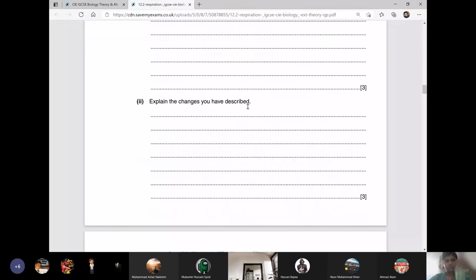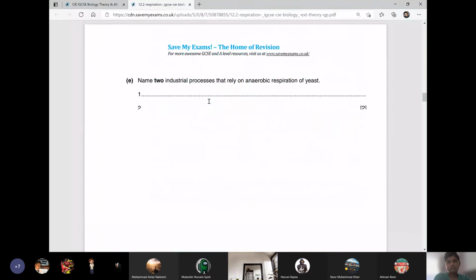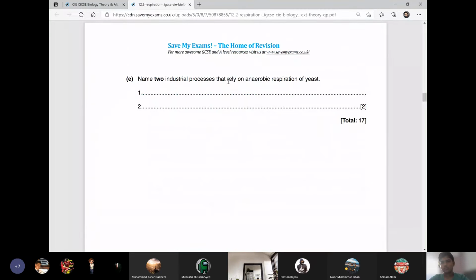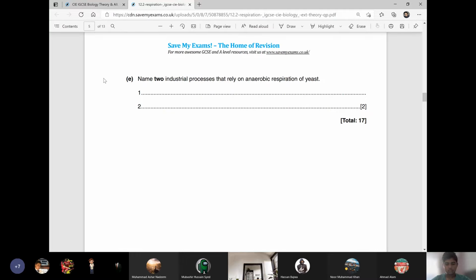Explain the changes you have described. Now, boys, this is in grade 9, so we are leaving this question. Why has that happened? Why was it first increasing and then it became constant? That will come in grade 9, second term, inshallah. So we leave that. Now, name two industrial processes that rely on anaerobic respiration of yeast. Usually bread making and alcohol making, right?